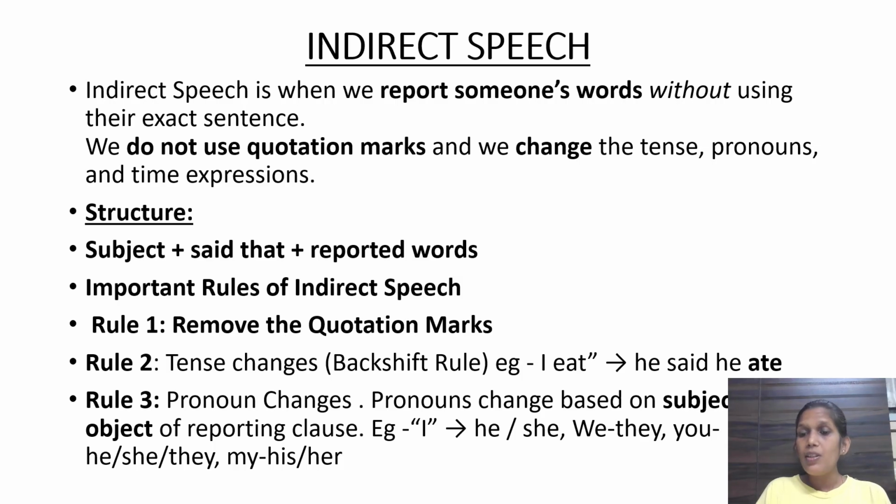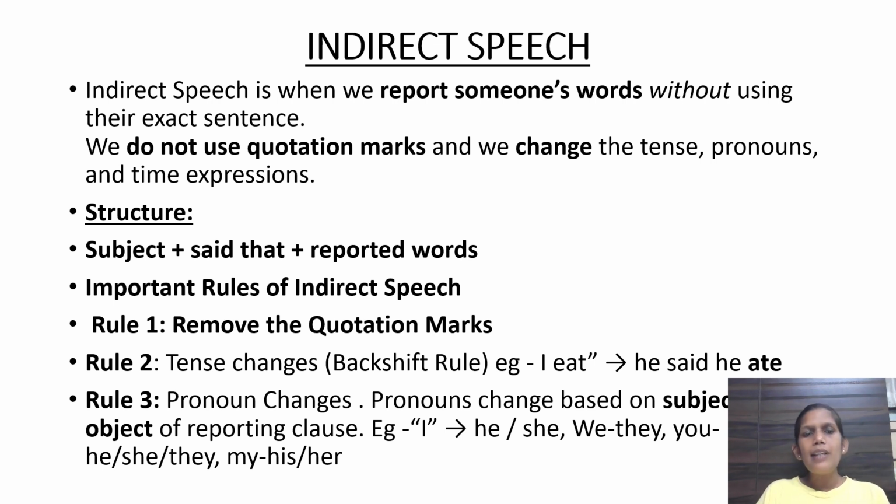Let's understand with the help of rule number 1. Rule number 1 is remove the quotation mark. It is very important in indirect speech, right? Quotation marks means like inverted commas. Now rule number 2, tense change, back shift rule. Okay, we call it the back shift rule. Tense change means present tense ka past tense mein. I eat, so he said he ate. Okay. We will be understanding more with the help of a detailed example later.